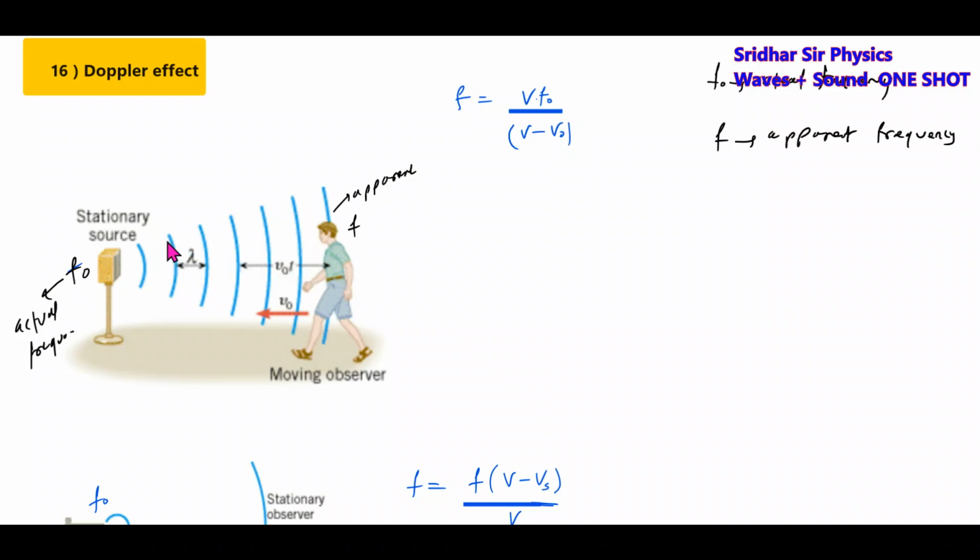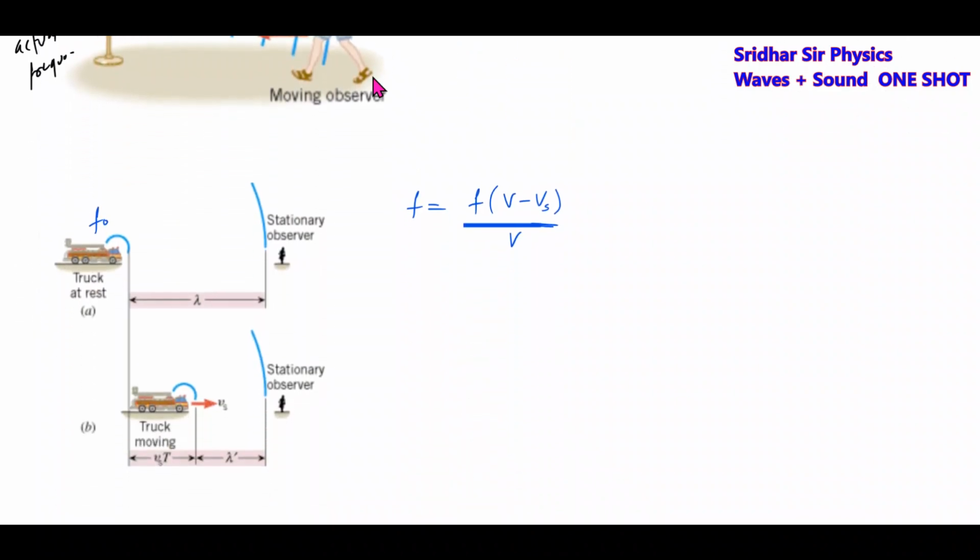So when the observer is approaching the source, then the formula will be f equals (v plus v0) f0 by v, where v0 is the velocity of the observer and the source is stationary. Similarly, the apparent frequency when the observer is at rest and the source is approaching it is given by f equal to f0 v by (v minus vs), where vs is the velocity of the source or velocity of the truck. Then the apparent wavelength also is going to change.